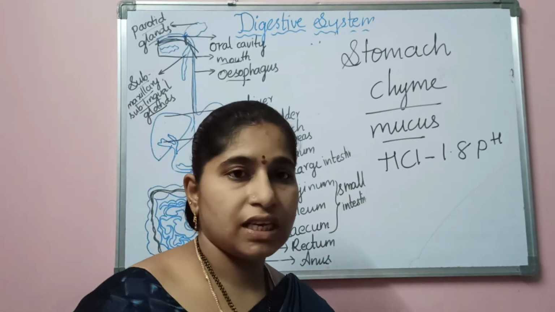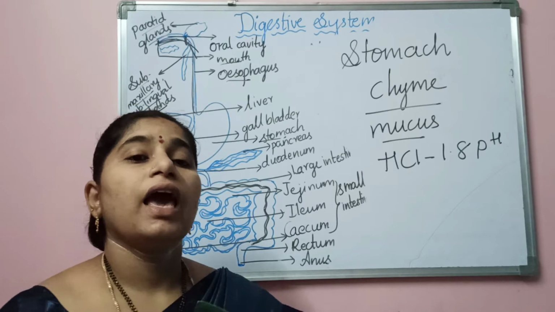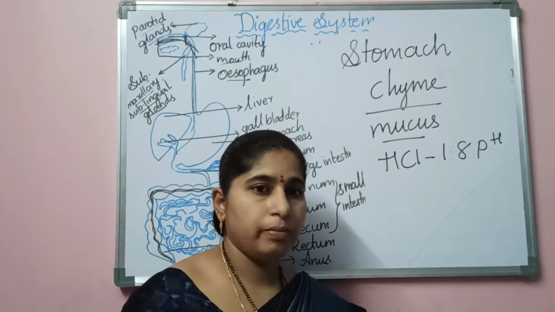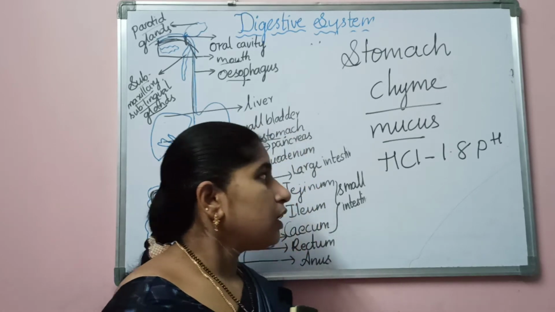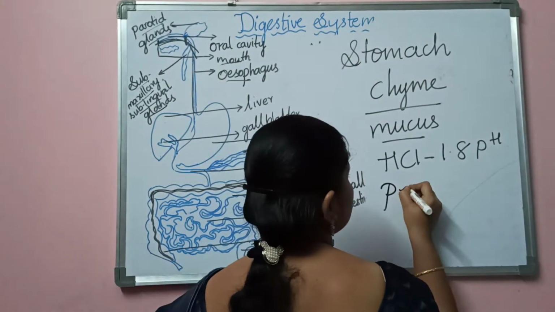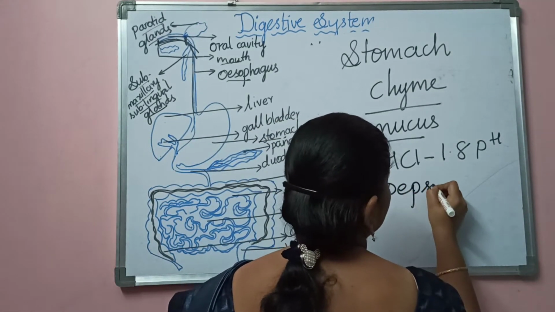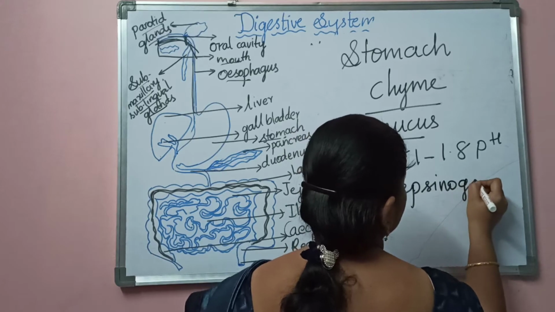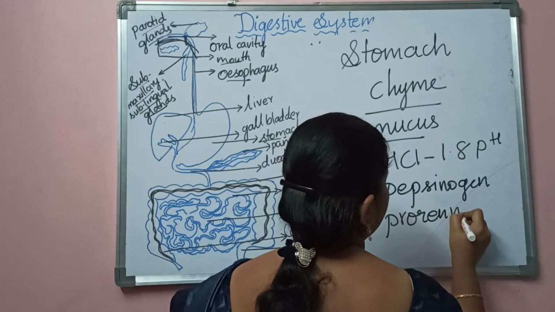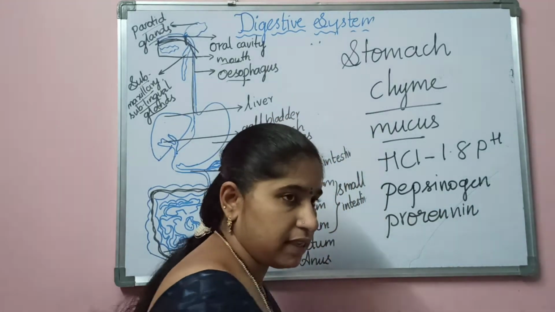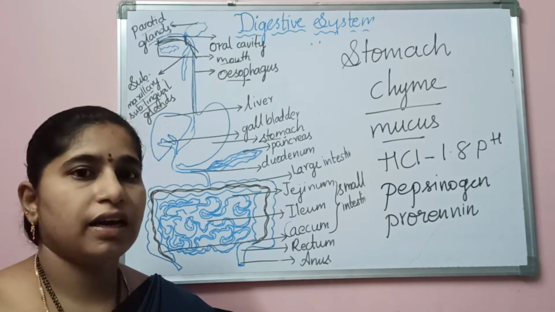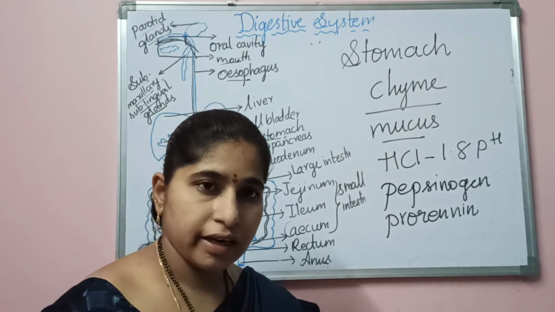What is the use of this HCl? The HCl will be helpful in killing the microorganisms that are present in the food material. Now the HCl also activates two particular enzymes, pepsinogen and prorenin. These are the two enzymes that are present in the stomach. They are not in an active form; they are in an inactive form.